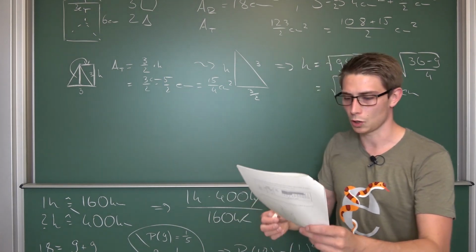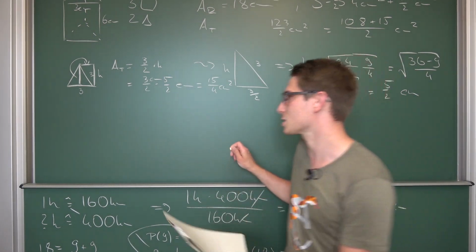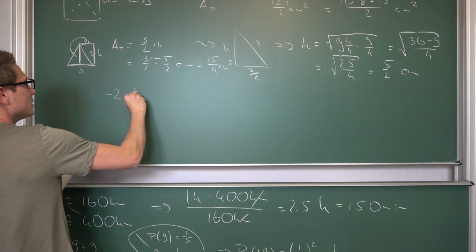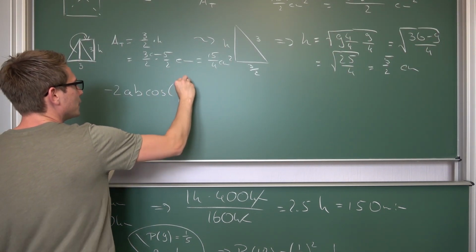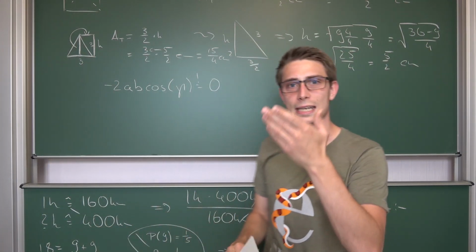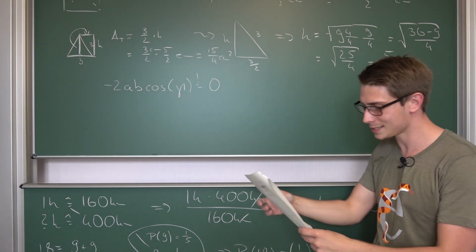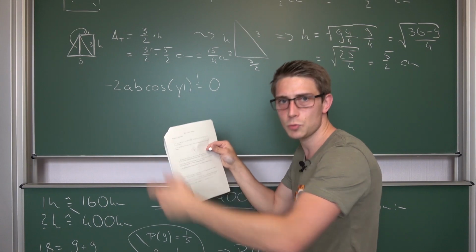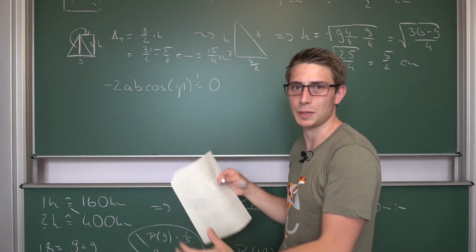Meaning, if you compare coefficients, what you need to notice is that negative 2ab cosine of gamma must be equal to 0. Now you need to find out when this is the case. If we have a squared plus b squared minus something equal to a squared plus b squared, then this something must be equal to 0.